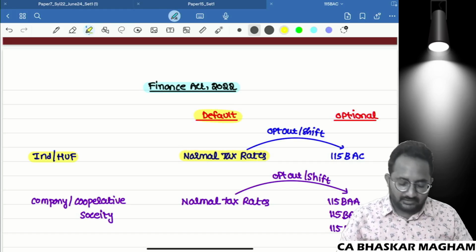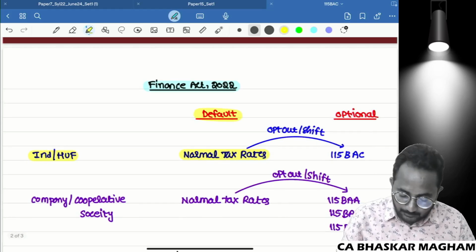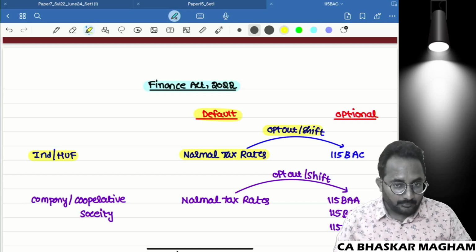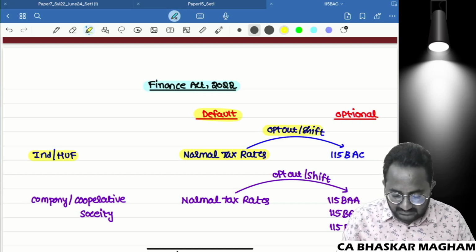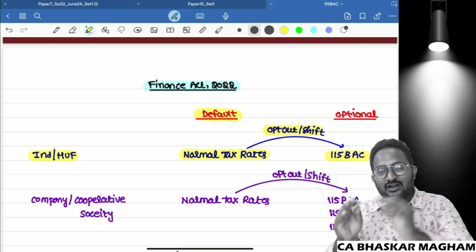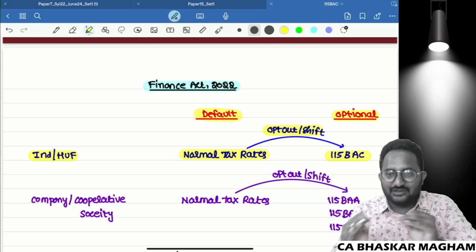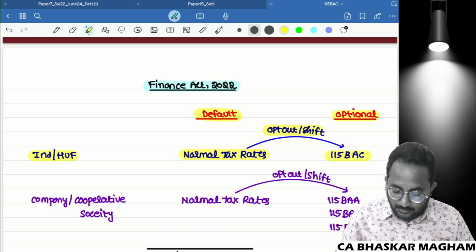Sir, if an individual or HUF doesn't want to follow the normal tax rate, yes, there is an option. They can opt out or shift out from the normal tax rates to 115BAC. So you have an option to follow 115BAC. That's why these are optional tax rates.